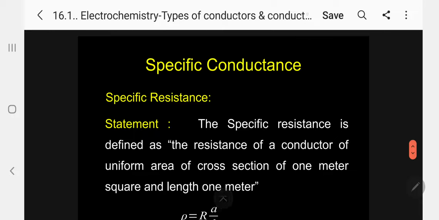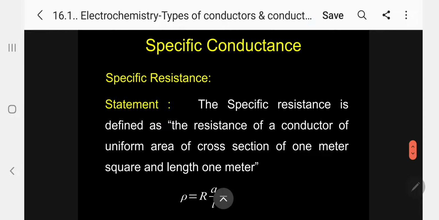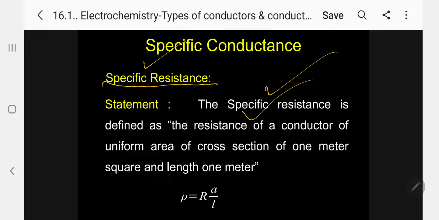Specific conductance, kindly follow me. In order to specify that, first let me define specific resistance. Ordinarily, we have given resistance corresponding 1 by R is the conductance. The same way, we will define specific resistance. What is specific resistance? The specific resistance is defined as the resistance of a conductor of uniform area of cross